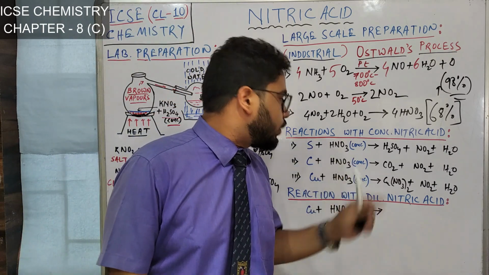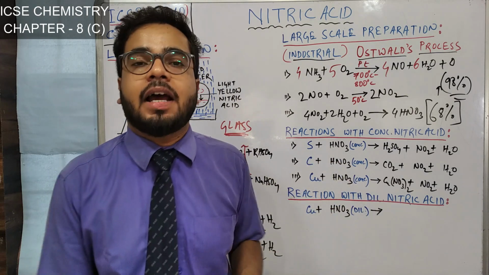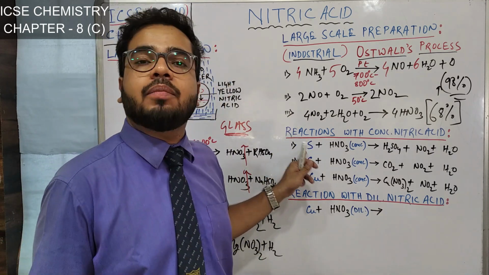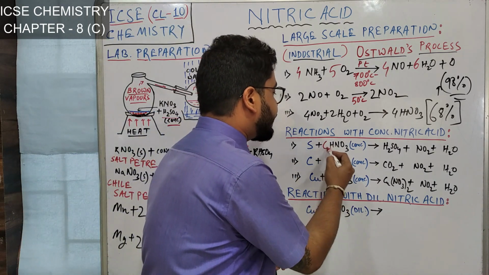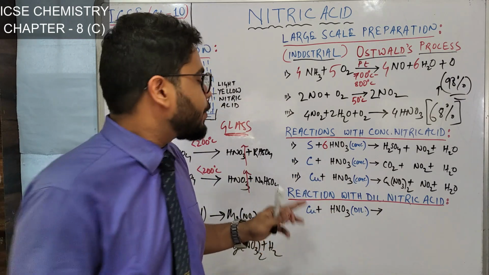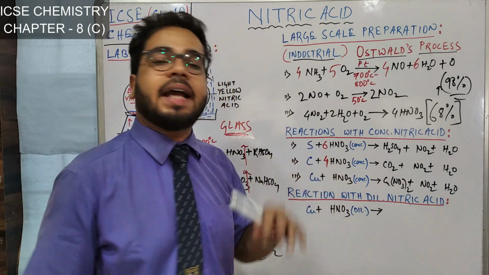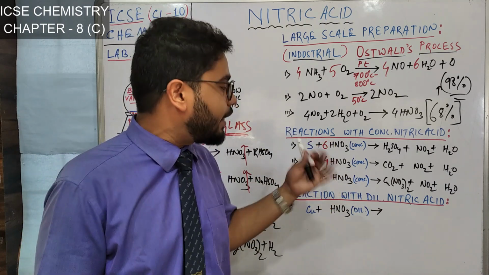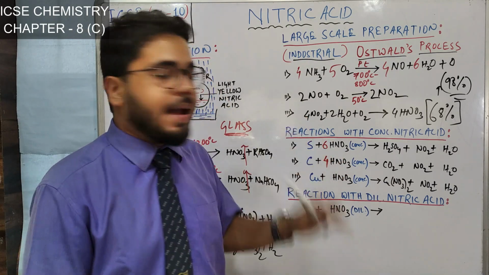Now, if you do not know the trick in the exam, it will take a long time to balance by the hit and trial method. So please remember, how many electrons are there in the outermost shell of sulfur? Yes, 6. So without thinking any more, bring a 6 here. How many electrons are there in the outermost shell of carbon? 4, right? So here it will be 4. I am coming to the third reaction after a while, because this reaction won't be following that rule. So this is one trick, one clue you can remember to quickly write the balanced chemical equation.